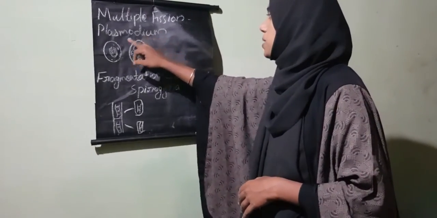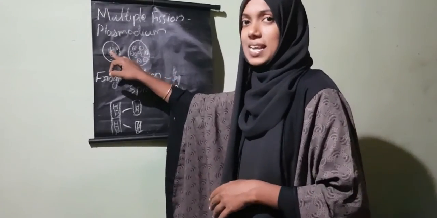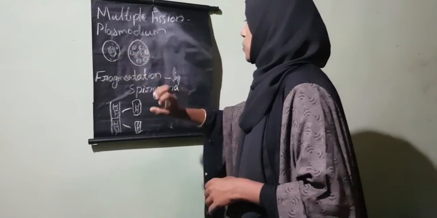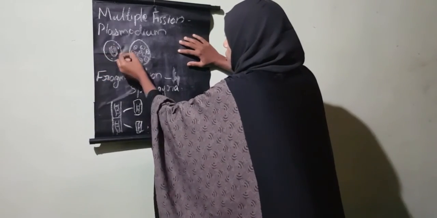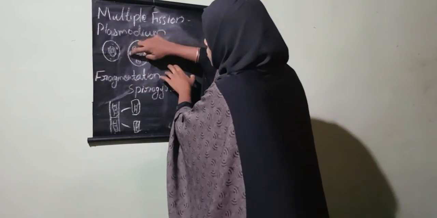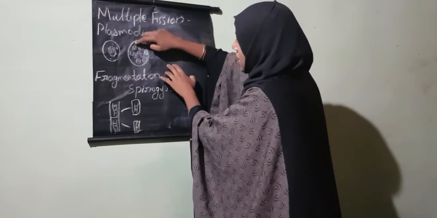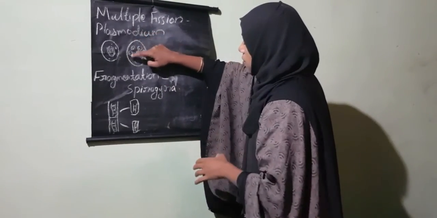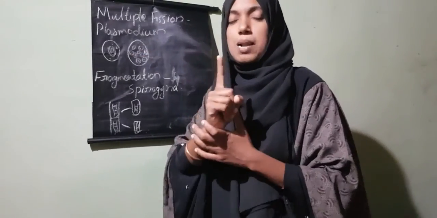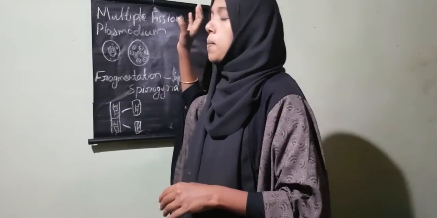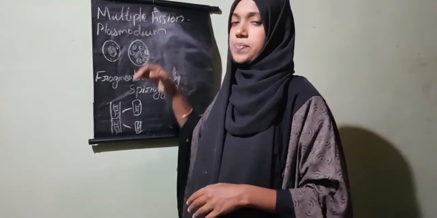Plasmodium is a parasite which causes malaria. In the case of plasmodium, here you can see the parental plasmodium. Then it produces several new offspring. You can see inside this parental plasmodium several new daughter cells are formed. So from a single parental body, many daughter cells are formed. Such type of reproduction is called multiple fission.